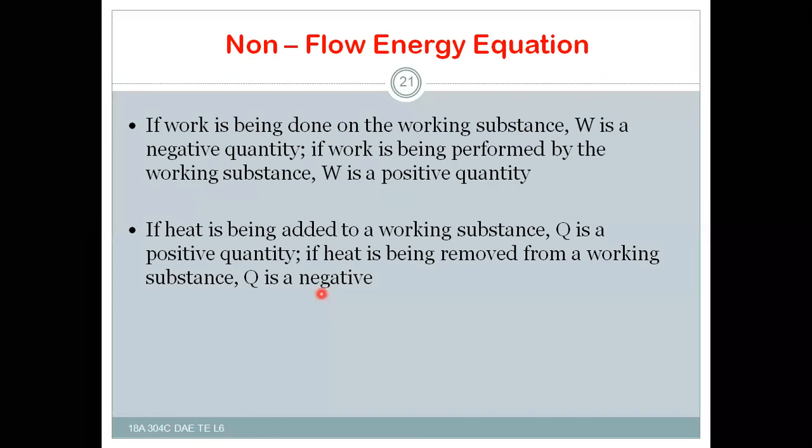So this is all about the non-flow energy equation. Simply remember that the non-flow energy equation is nothing but Q1-2 minus W1-2 equals the change in internal energy, that is U2 minus U1.